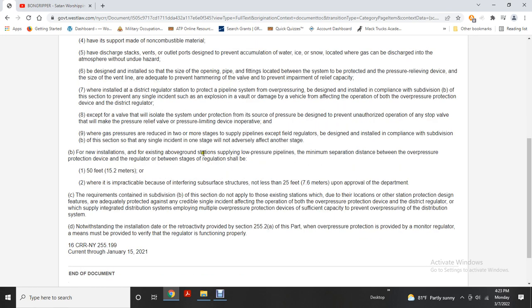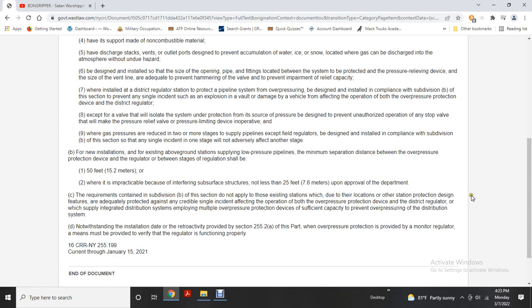For new installation or existing above ground installation, such as low pressure pipeline, the minimum separation distance between the overpressure protection device and the regulator between stage regulation shall be 50 feet, or where it's impractical to cover the inferring subsurface, not less than 25 feet upon approval of the department. These requirements contained in subdivision D, B, or subsection do not apply with the existing station due to the location